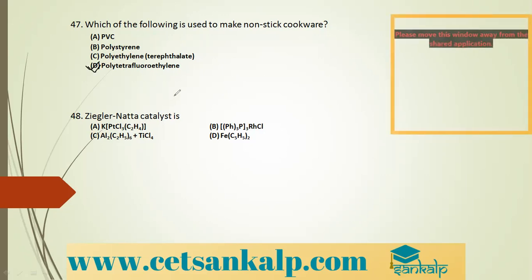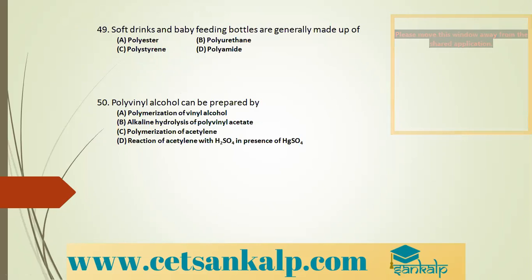Ziegler-Natta catalyst is nothing but triethyl aluminium and titanium tetrachloride, Al2(C2H5)6 with TiCl4. This is a Ziegler-Natta catalyst. So option C is the correct option. It is used during polymerization. Next: soft drinks and baby feeding bottles are generally made up of